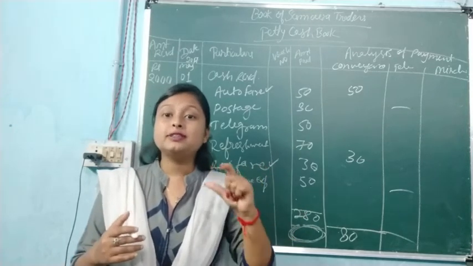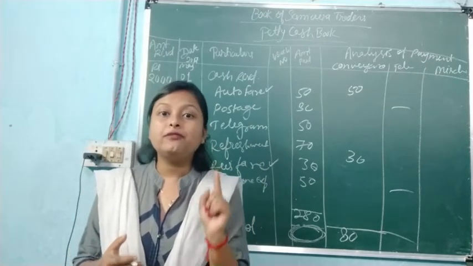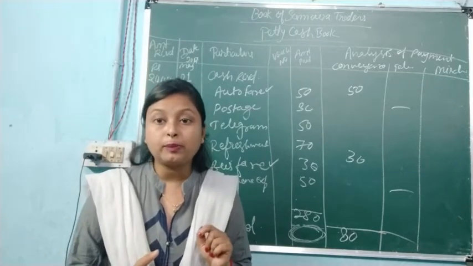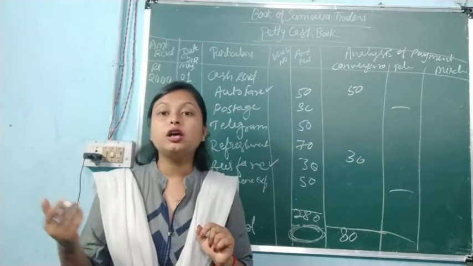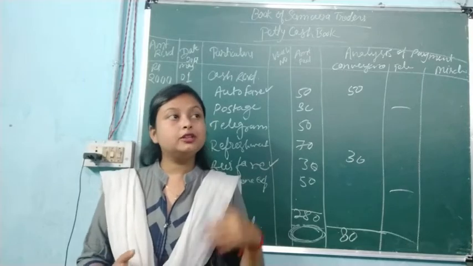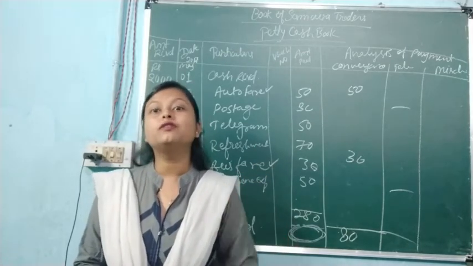And fixed asset purchase, listen carefully. Fixed asset purchase will be written down in the journal proper. Fixed assets purchased on credit will be written in the journal proper. The entry we are going to write down. So now let's begin with the 4 formats of purchase, purchase return, sales and sales return along with one question.